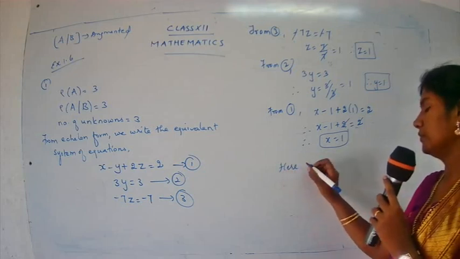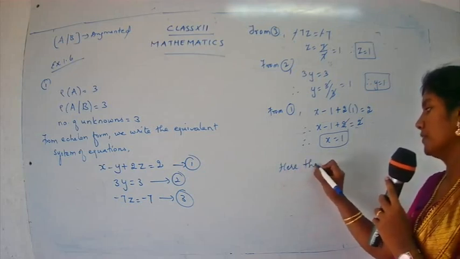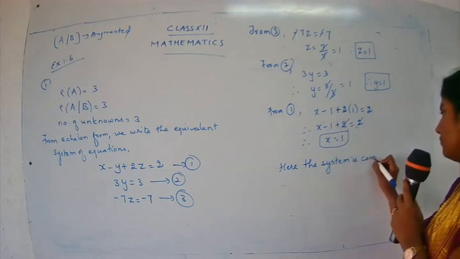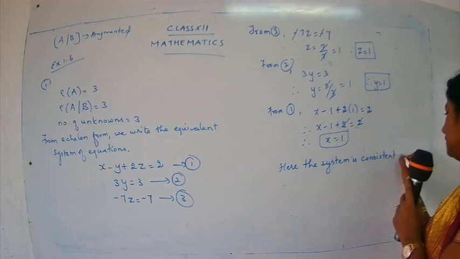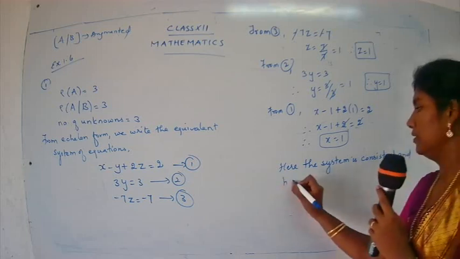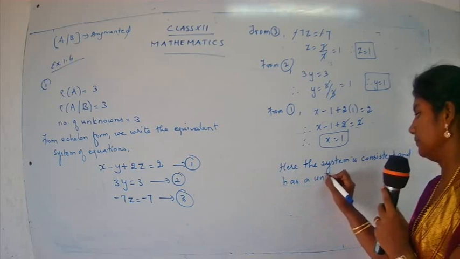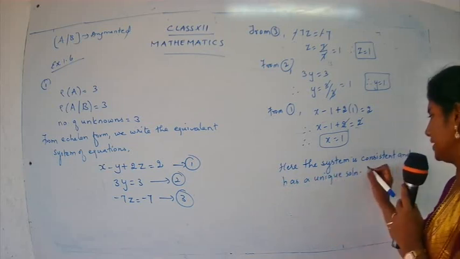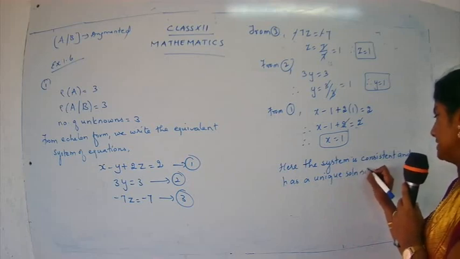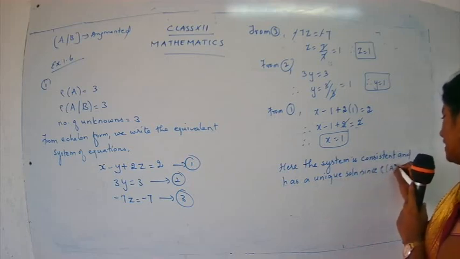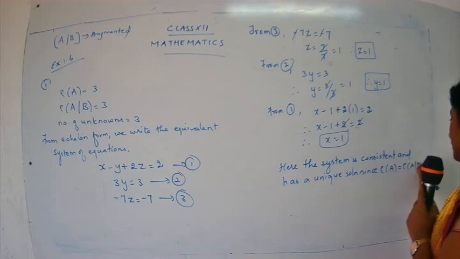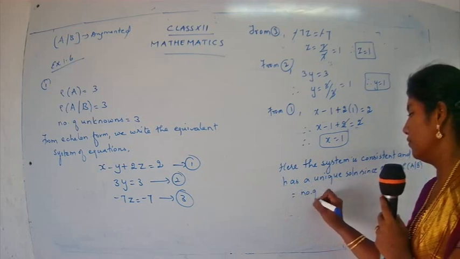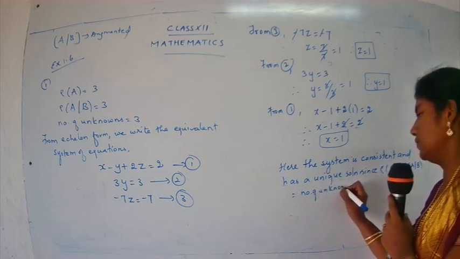Here, the system is consistent and has a unique solution. Okay, you can give the reason. Unique solution since rank of A is equal to rank of AB is equal to number of unknowns is equal to 3.